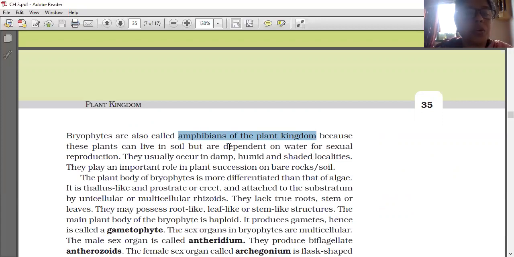So bryophytes are also called amphibians of the plant kingdom because these plants can live in soil but are dependent on water for sexual reproduction. Why are they called amphibians of the plant kingdom? Because these plants can live in soil but are dependent on water for sexual reproduction. They usually occur in damp, humid, and shaded localities. They play an important role in plant succession on bare rocks or soil.